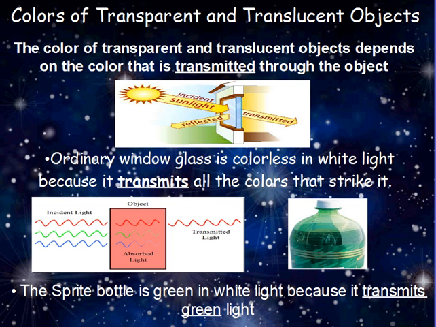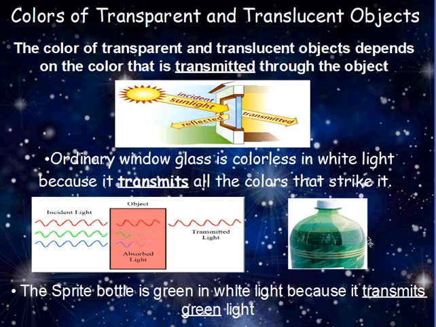Okay, we now know that color is determined by what is reflected for opaque objects. But this only applies to opaque things. Transparent and translucent things are a little bit different. The color of transparent and translucent objects depends on the color that is transmitted through the object. For example, plain window glass, such as you see in your house or in your car, is colorless or clear in white light because it transmits all colors, whereas the Sprite bottle is green because it transmits green light and it absorbs all the others.